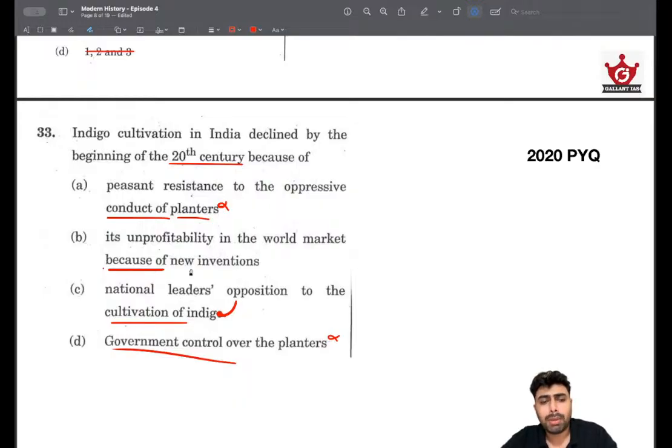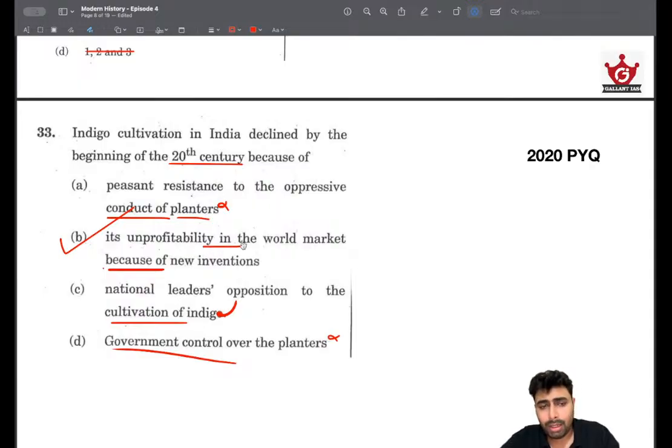So if you can supplement that with any synthetic dye that could be mass manufactured, it would be very possible. And we are talking about 1900s, where technology is not that difficult, because almost all the European economies are developing things, and that's what eventually led to the First World War, because everybody was technologically very superior. They thought that everybody could go to war and win a war. So this seems very possible, and since we are left with that option also, this seems very likely, and we'll choose that as the right answer.